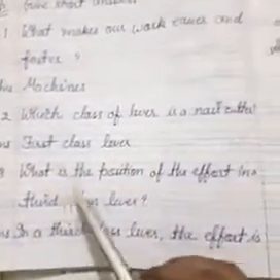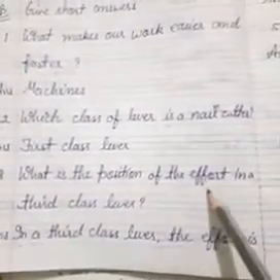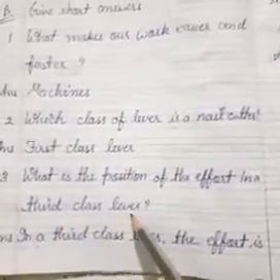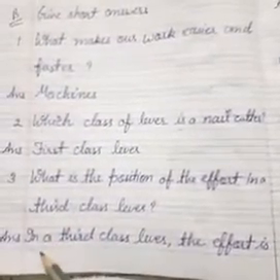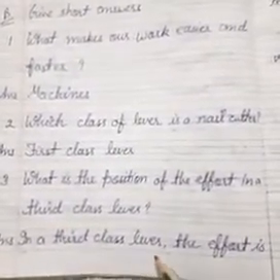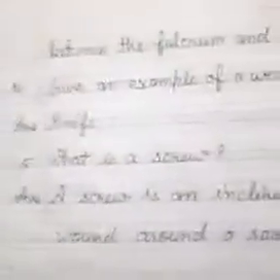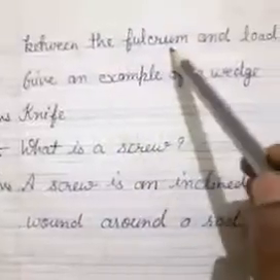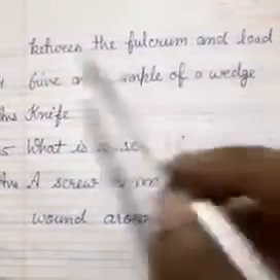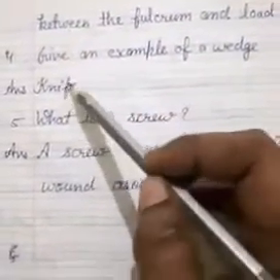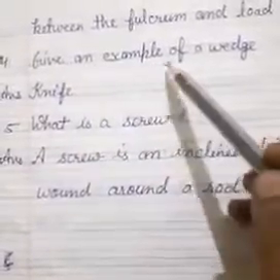Number 3. What is the position of the effort in a third class lever? In a third class lever, the effort is between the fulcrum and load. Number 4. Give an example of a wedge.